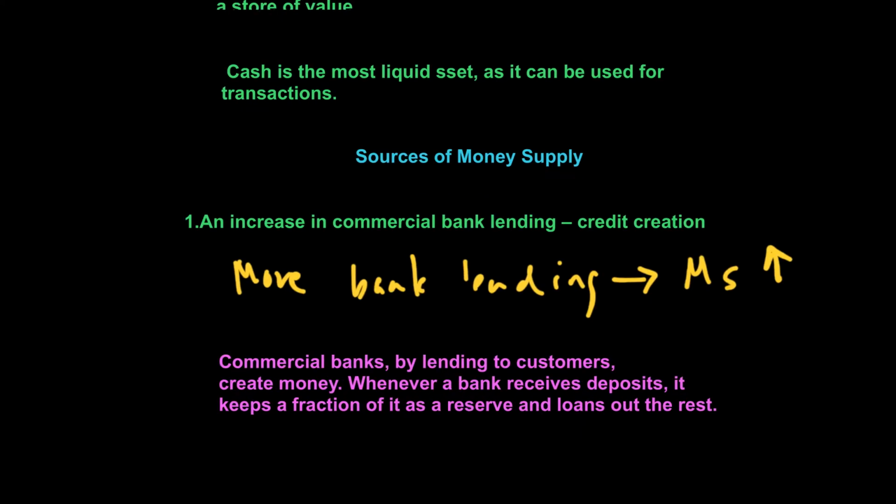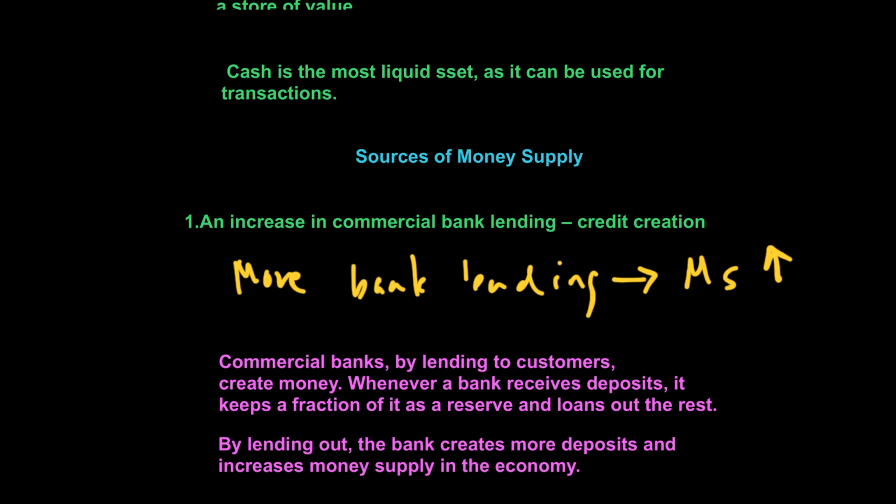The reason is simply that when the banks are lending, they are creating more deposits as well. Why? Well, when the banks are lending, they are lending to people who may then use the money for transactions, and that can become more deposits if those people who receive that money later put that money in the bank.